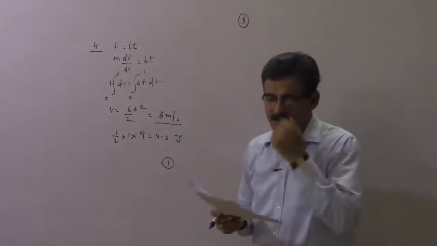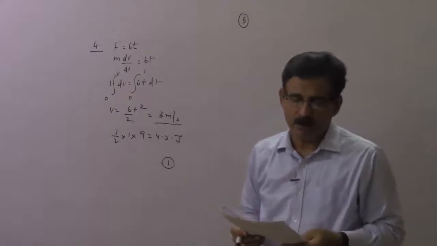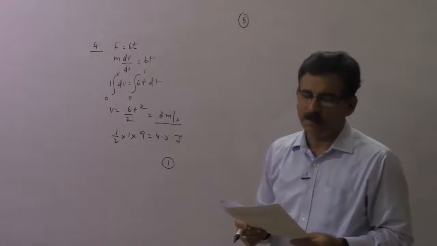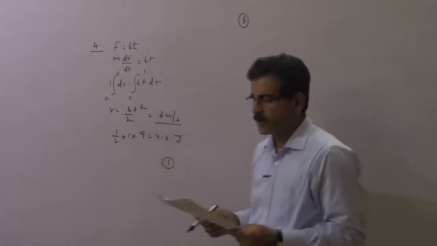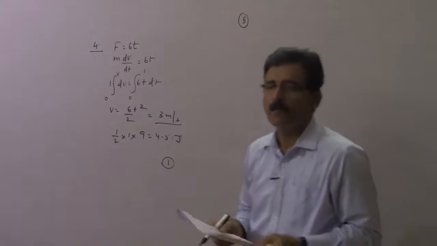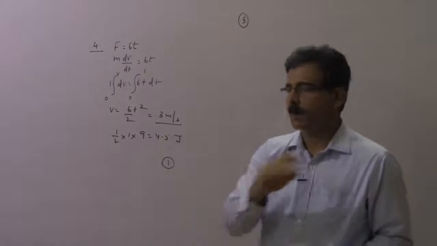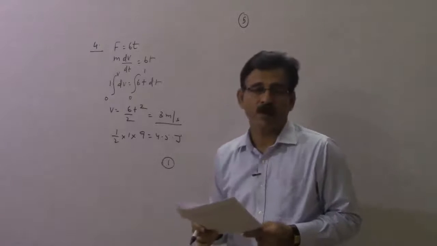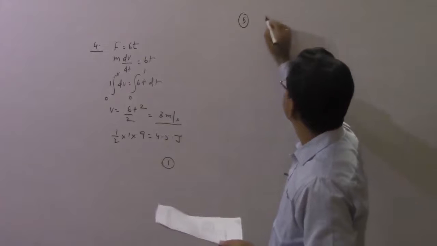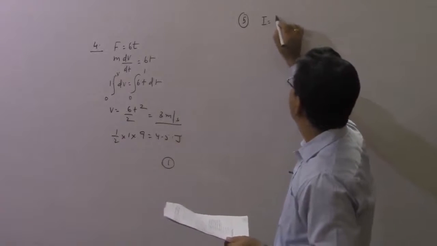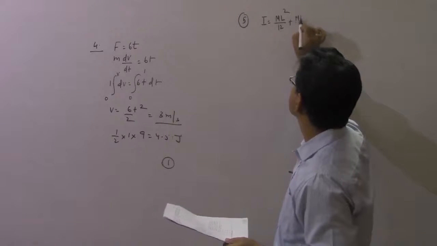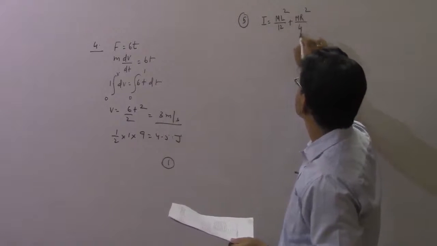Question number 5 tells the moment of inertia of a uniform cylinder of length L and radius r about the perpendicular bisector is I. What is the ratio L by R such that the moment of inertia is minimum? You know the formula. About the symmetric axis, it is mr square by 2. About the perpendicular axis, the transverse axis, the moment of inertia is given as m L square by 12 plus m r square by 4. We know this.